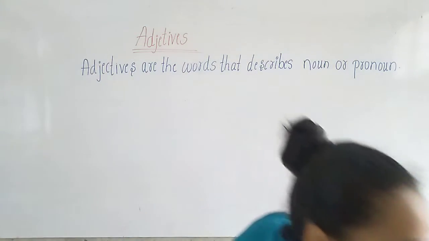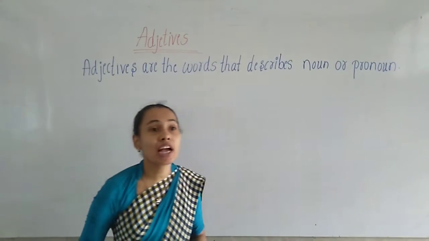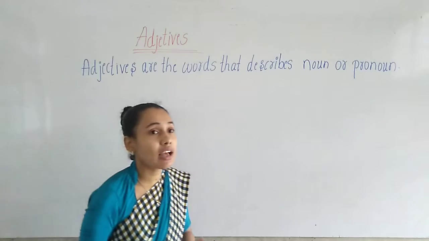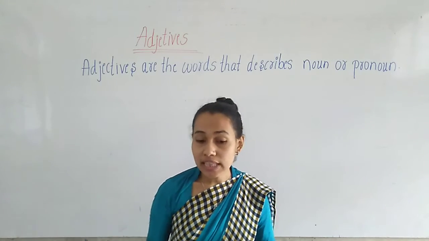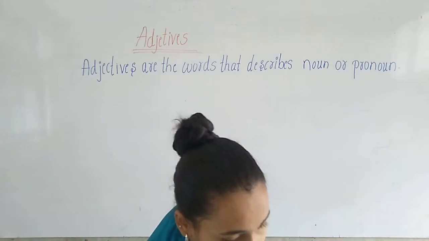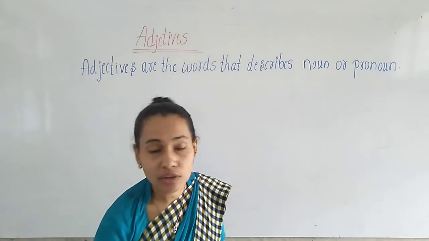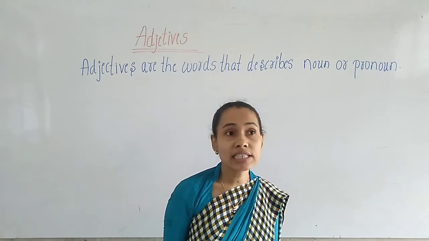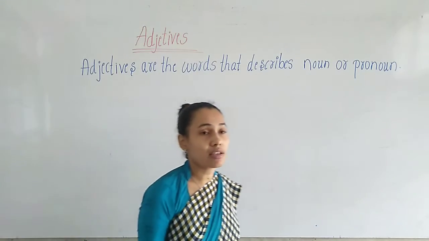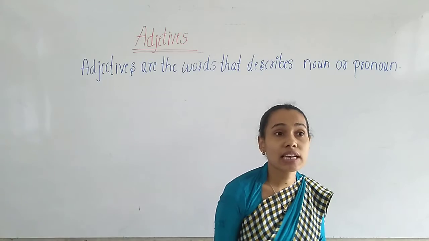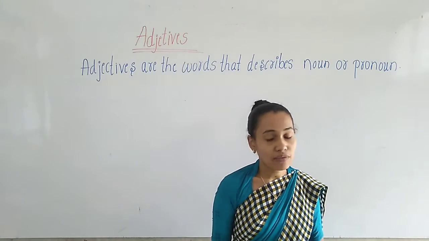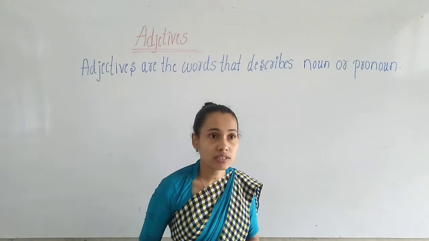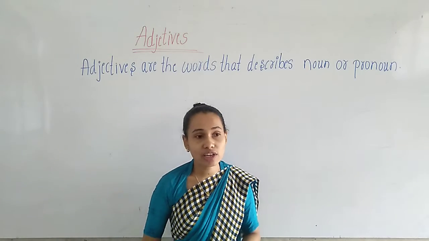Okay children, in today's class we will be continuing with the adjectives. We are going to learn the kinds of adjectives. Before that, let us revise our previous class. What have we learned in the previous class, children? Yes, we have learned adjectives. So what do you mean by adjectives?